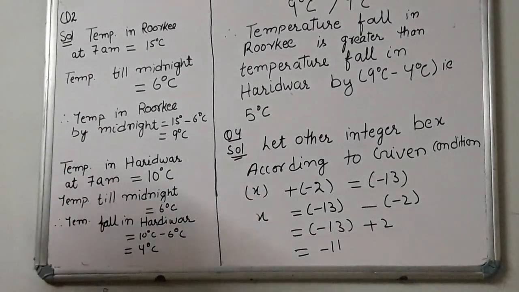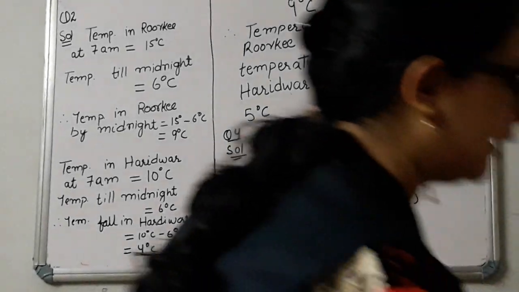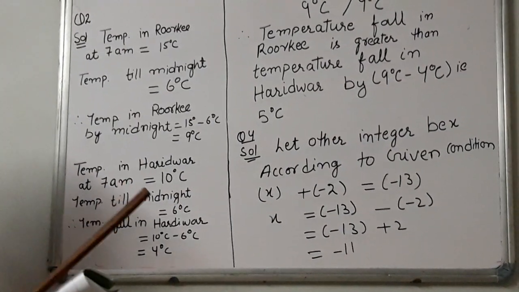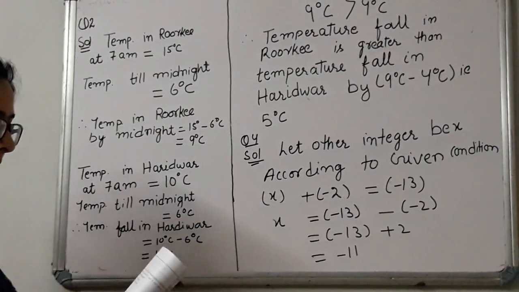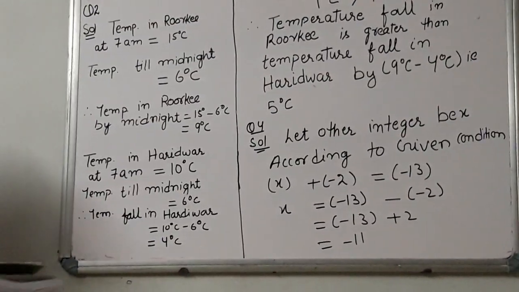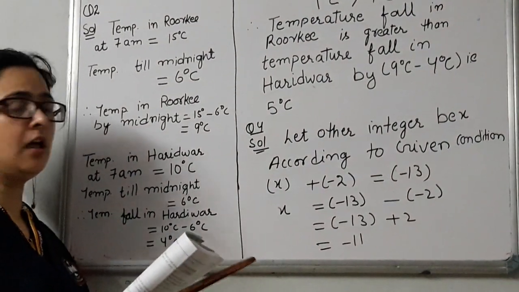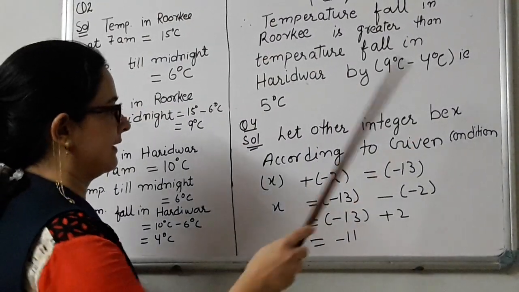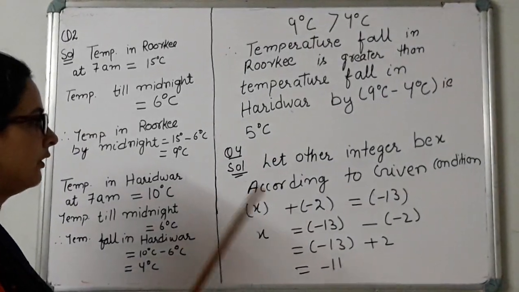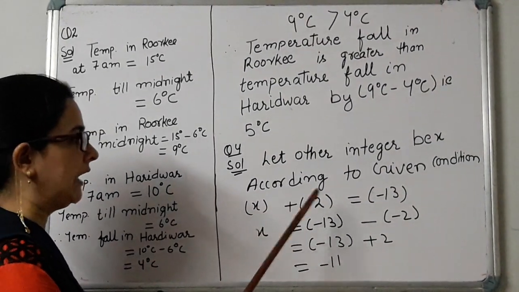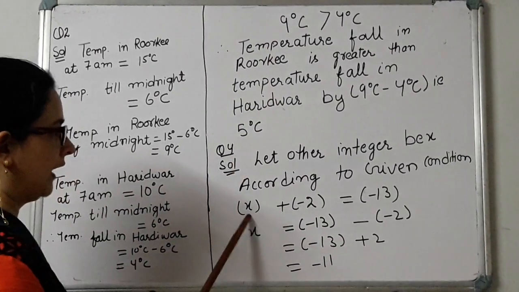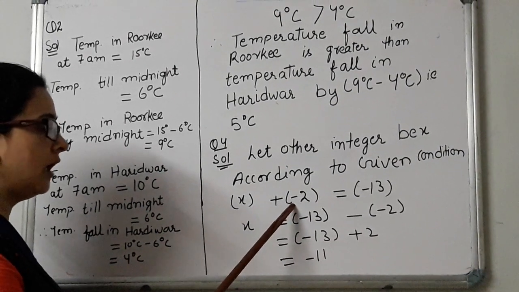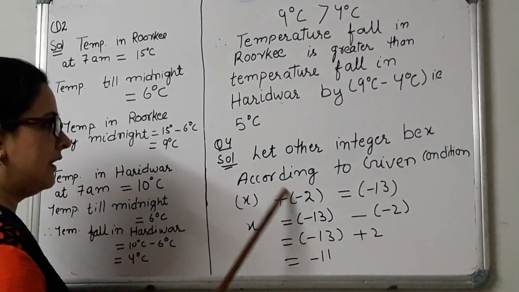Now question number 4. In question number 4, it is given that the sum of two integers is minus 13 and one integer is minus 2. Means the sum is given, one integer is given, we have to find the other integer. So let the other integer be x. Now what is the given condition? According to the given condition, the sum of two integers is minus 13. One integer is x, another integer I have put as minus 2 because it is given in the question. So x plus, in the bracket, minus 2.